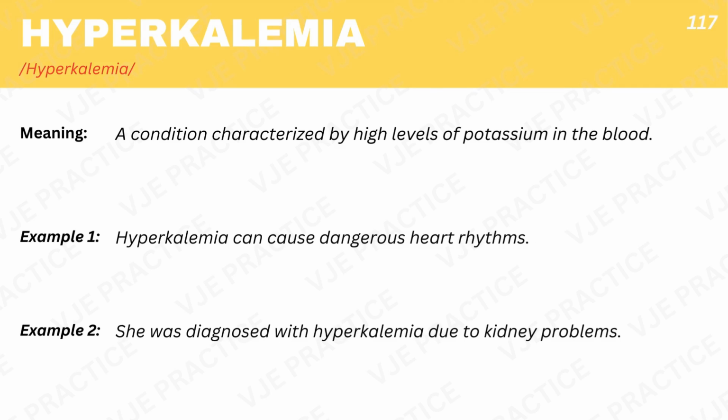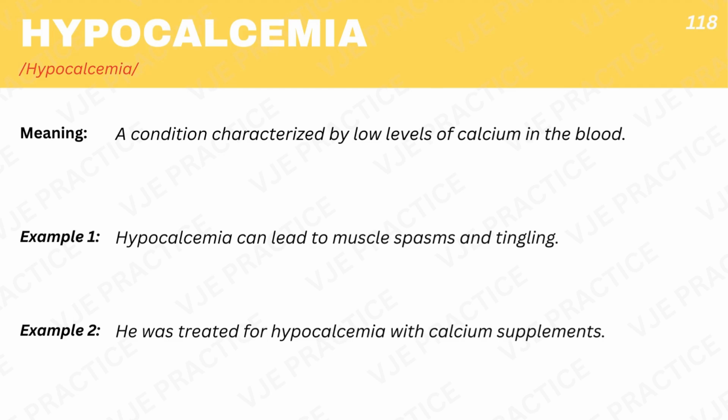Hyperkalemia, a condition characterized by high levels of potassium in the blood. Example 1. Hyperkalemia can cause dangerous heart rhythms. Example 2. She was diagnosed with hyperkalemia due to kidney problems. Hypocalcemia, a condition characterized by low levels of calcium in the blood. Example 1. Hypocalcemia can lead to muscle spasms and tingling. Example 2. He was treated for hypocalcemia with calcium supplements.